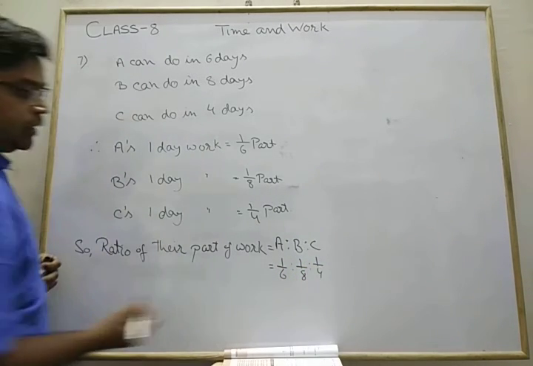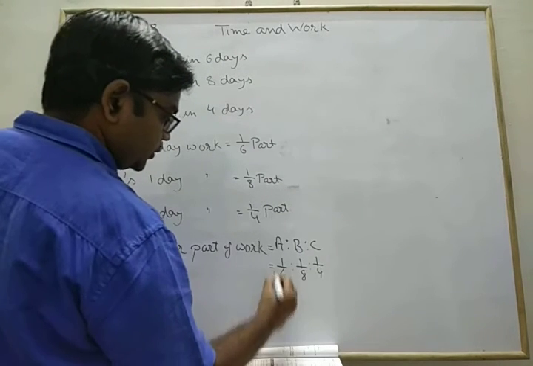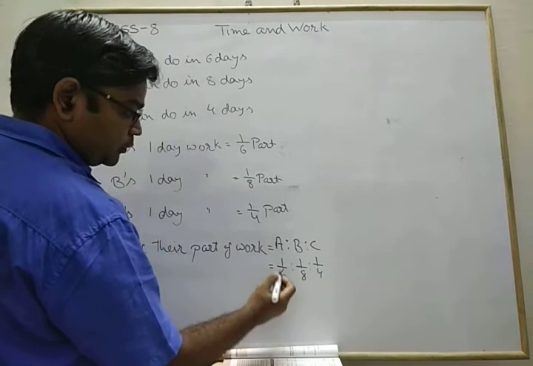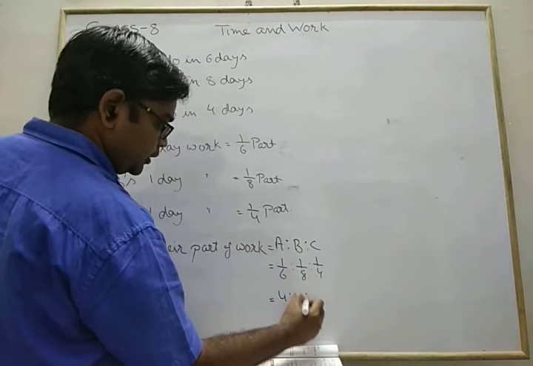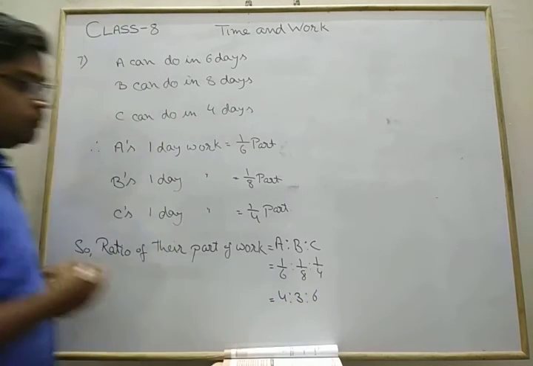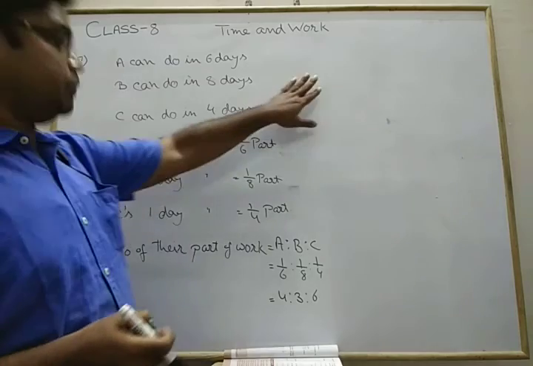As we know the LCM is 24. So when we multiply each by 24, 1 upon 6 into 24 is 4, then 3, then 6. More work is done by person C. Now we move to this part.